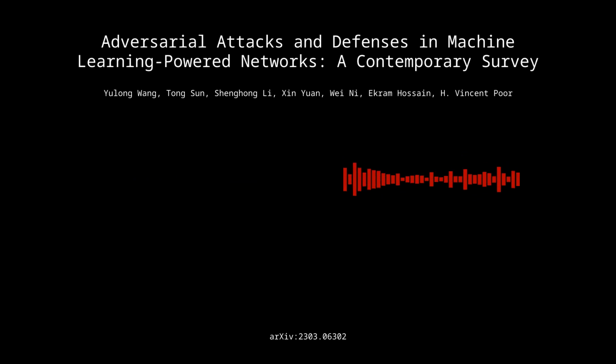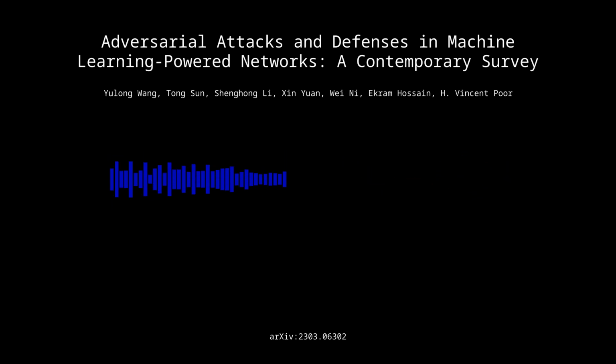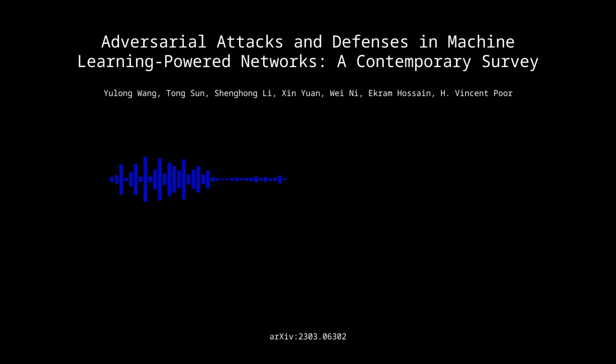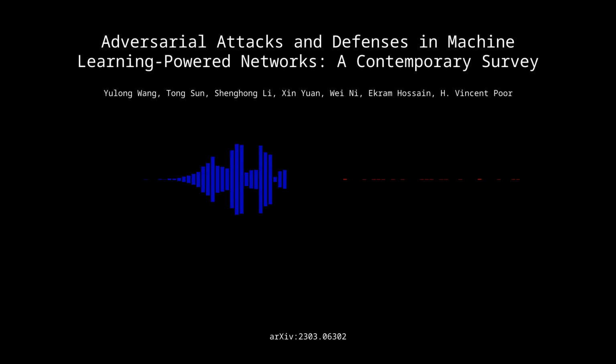Okay, and what about those loss functions? The loss function tells the model how to measure its errors. So by carefully designing it, you can encourage the model to learn representations that are less susceptible to manipulation. So it's like giving the model the right incentives. Exactly. One technique mentioned is adversarial margin maximization networks, or AMM. Yeah. It tries to push that decision boundary further away from the data points, creating a larger margin of safety.